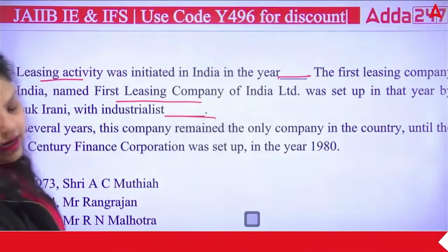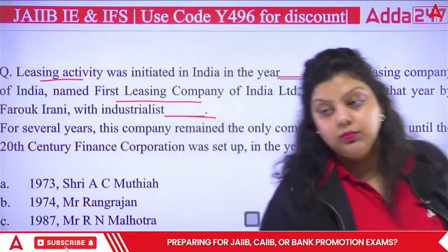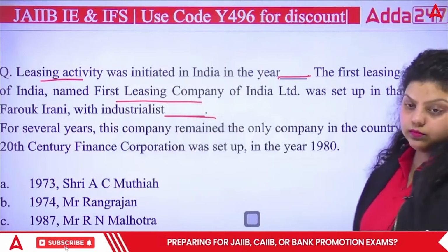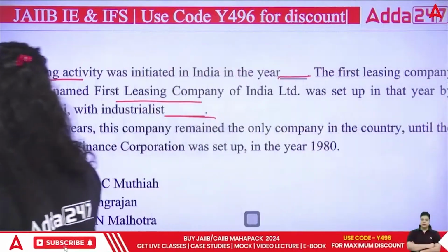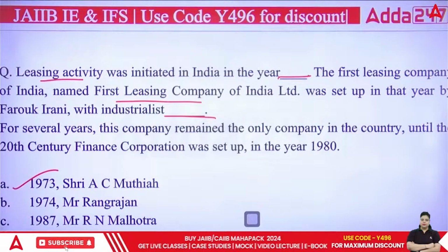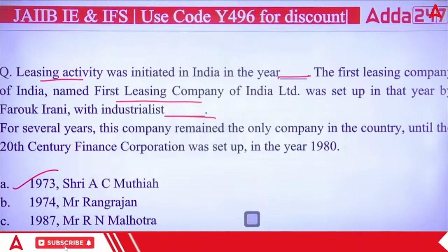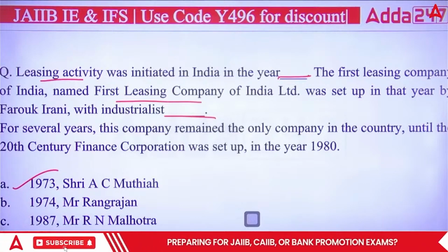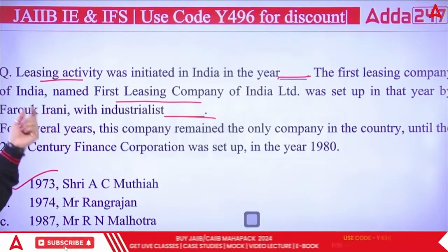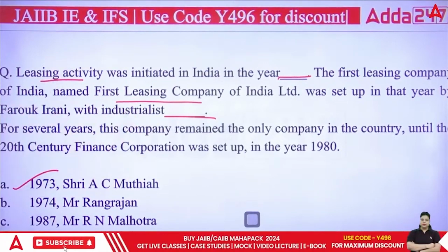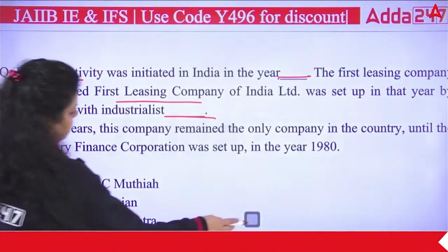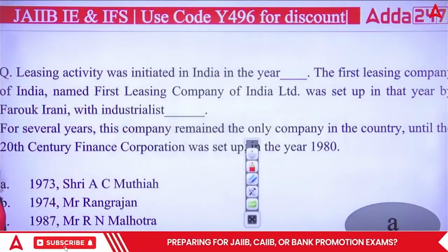Okay, and the right answer here will be A. 1973 is the year when India started leasing activity, and the next thing is that it was started by Farooq Irani with the industrialist A.C. Muthai. So the right answer will be option A. Next question.